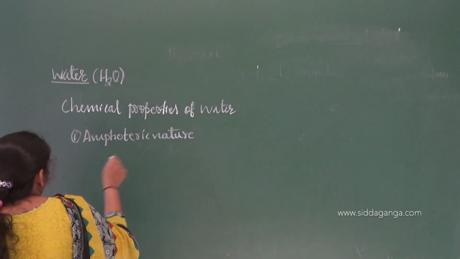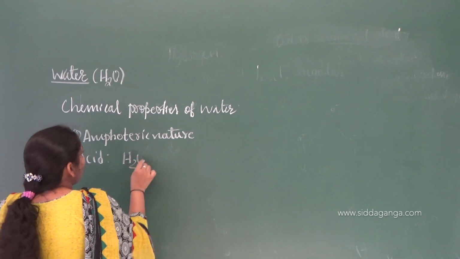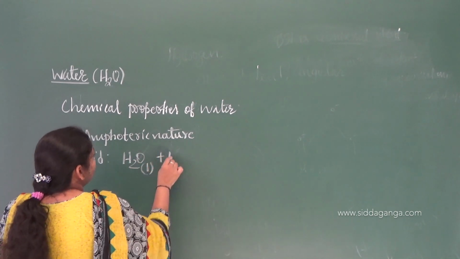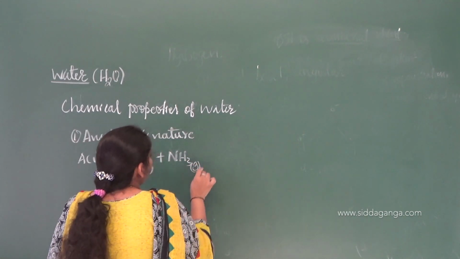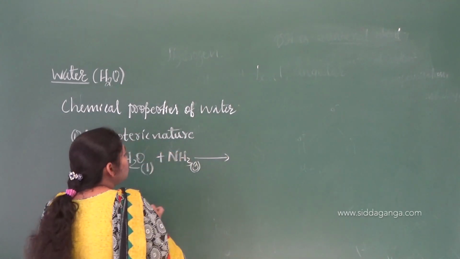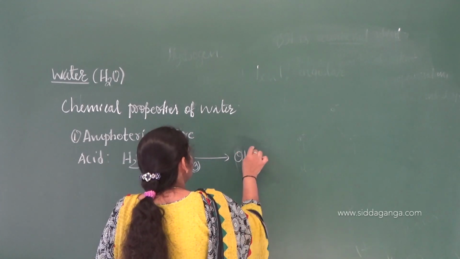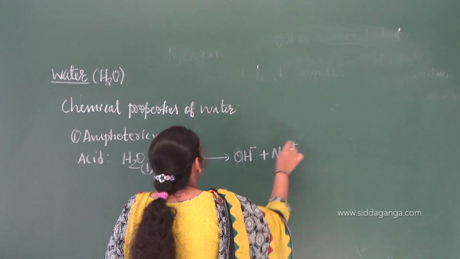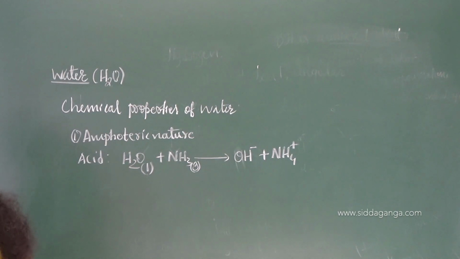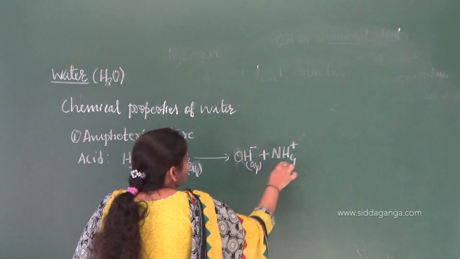Okay, so if you take water as an acid, if you react liquid water with ammonia, that is NH3, which is a gas, right? If you pass the ammonia gas into water, what will it form? OH minus plus NH4 plus, in solution.